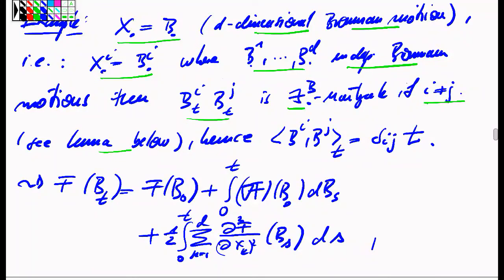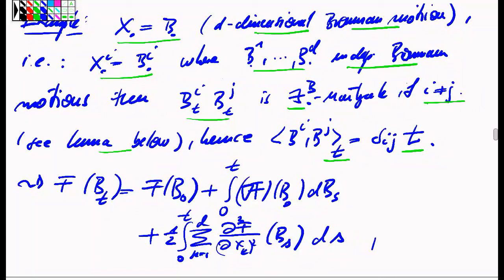And in particular, it implies that the bracket as a corrector, the bracket of two coordinates of Brownian motion, is zero, because you don't need any corrector in case when the two coordinates have different indices. But whenever the coordinates have the same index, so when i equals j, then the square of a plain Brownian motion, of a standard Brownian motion, is not a martingale, as we know. And the corrector in this case needs to be the identity process in time, so just the t process.